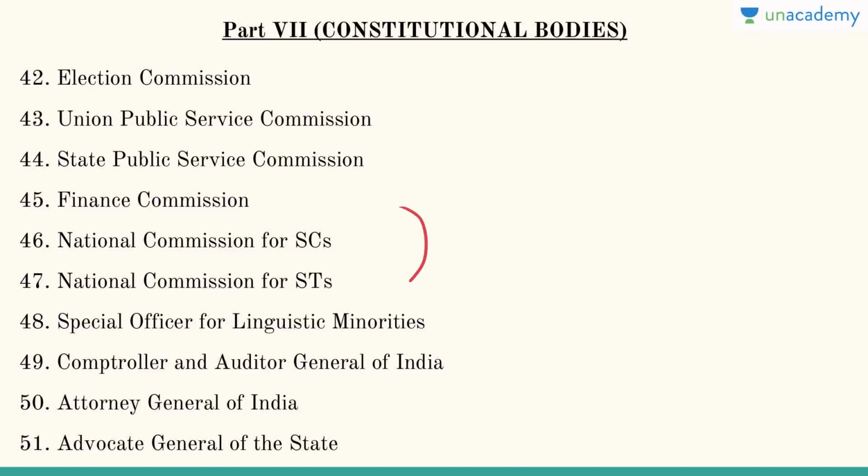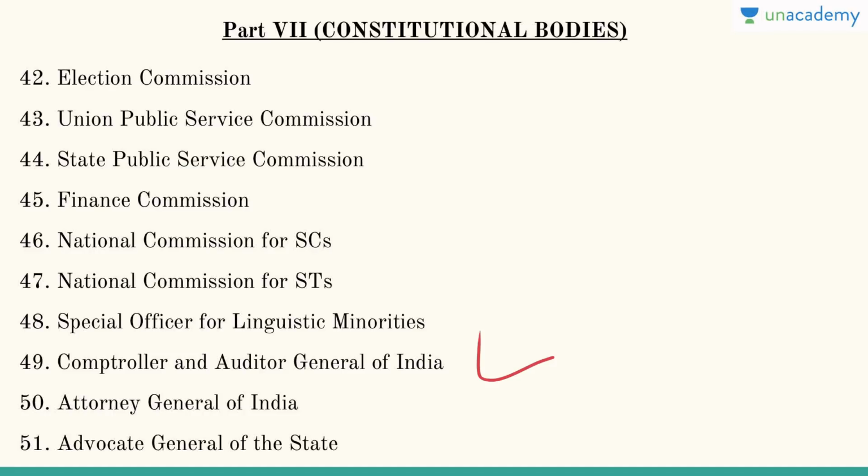Then the most in-news post, related to the 2G scam and so many other scams, is the Comptroller and Auditor General of India, so that point is very clear. Then you have the Attorney General of India.